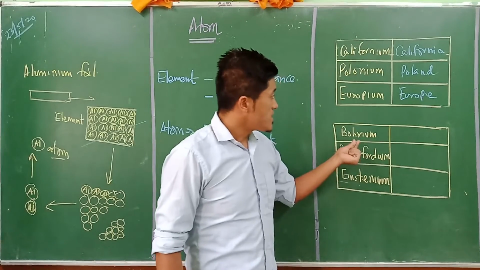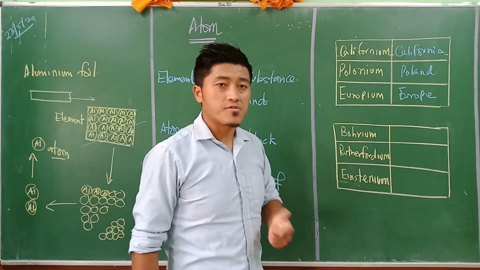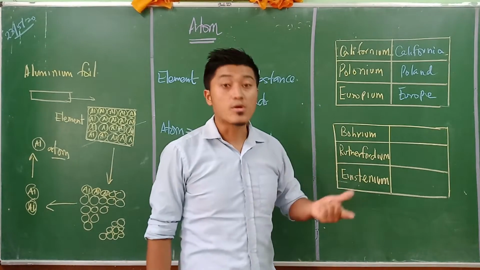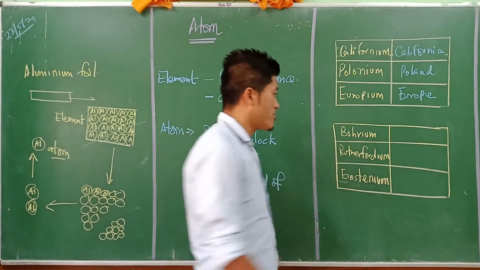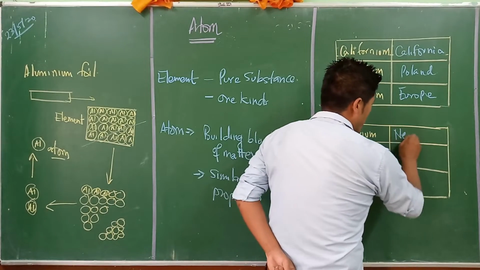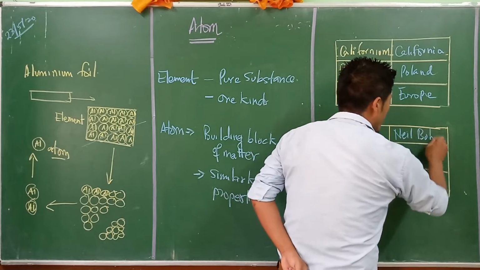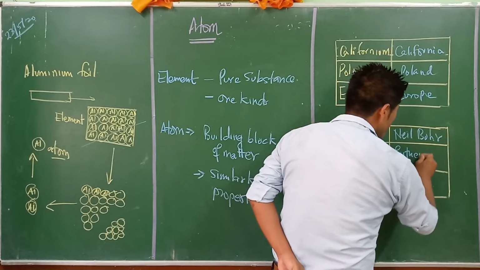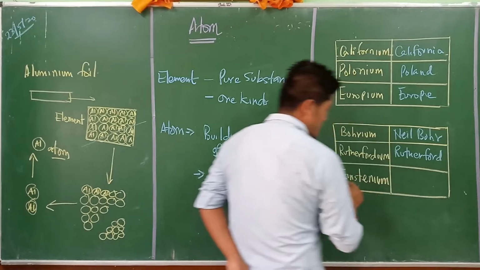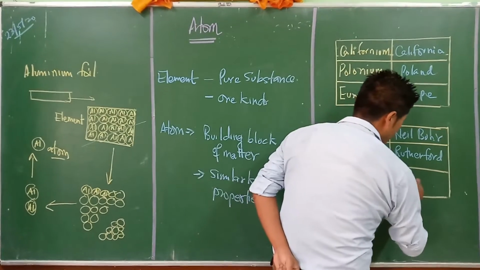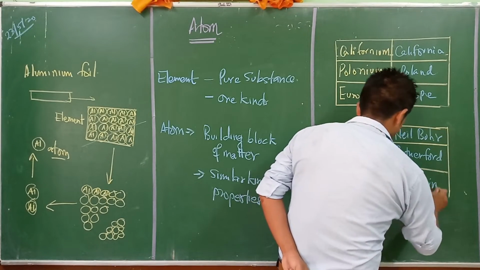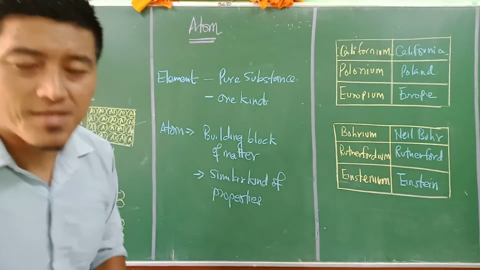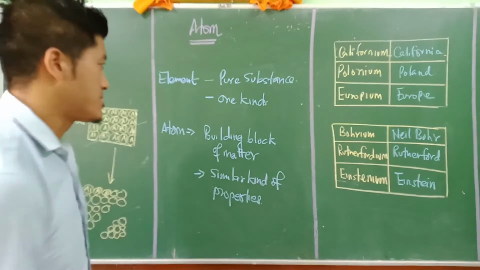In other ways, they also named elements to pay tribute to great scientists. For example, bohrium was in tribute to the great scientist Niels Bohr, whereas rutherfordium is for Rutherford, and einsteinium is for Einstein, right? So different methods were adopted by the scientists to name the elements.